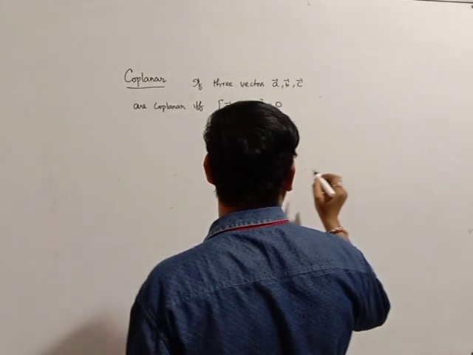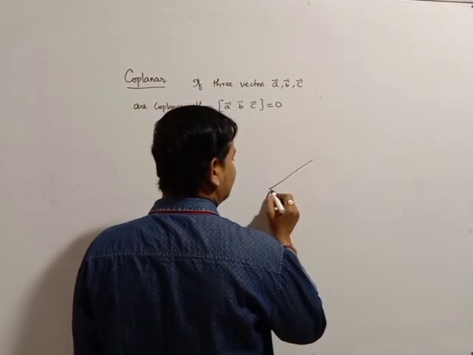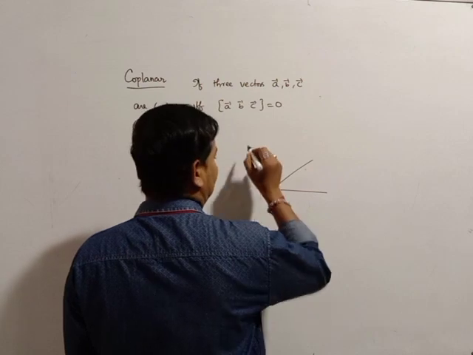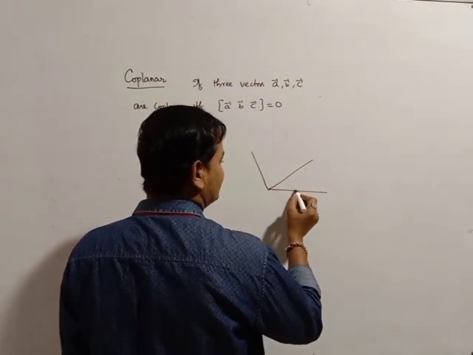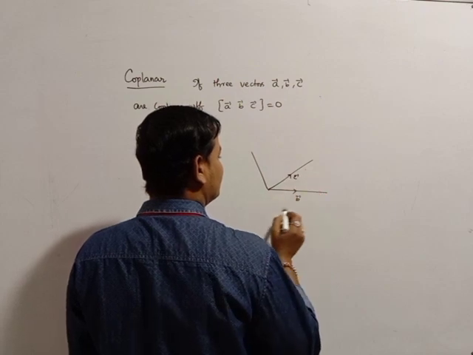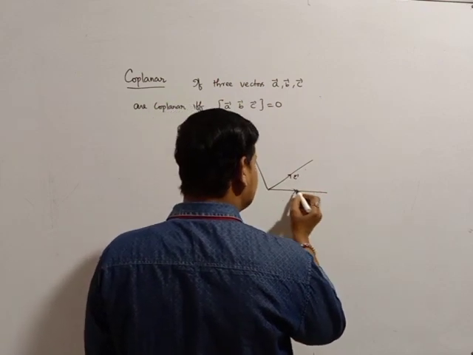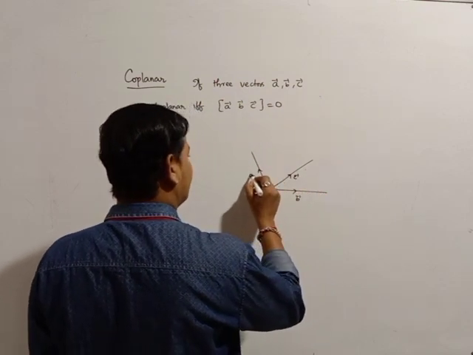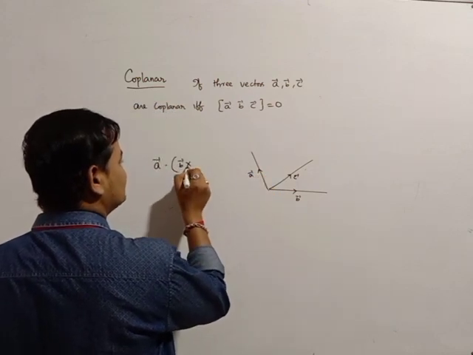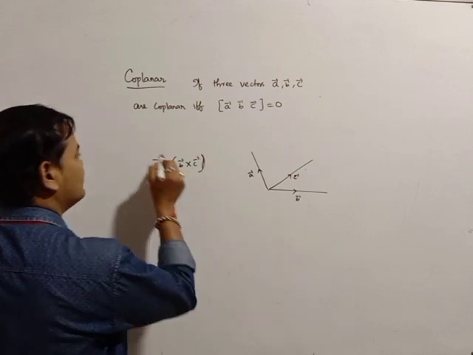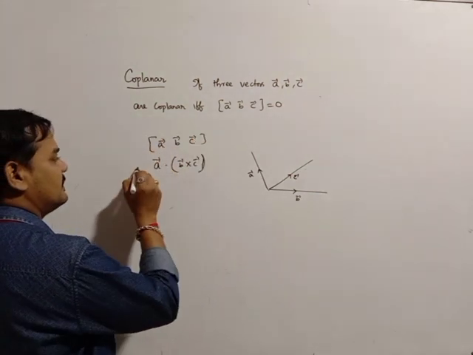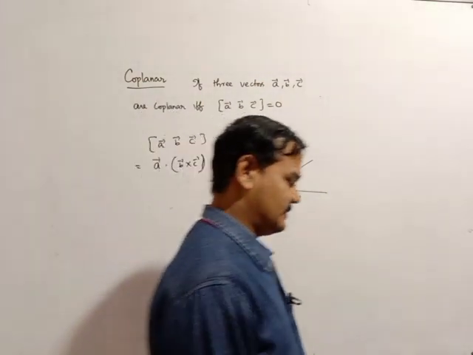This is the vector B bar and this is the vector C bar, and another vector is A bar. So these two vectors, and this is A bar. A bar dot B bar cross C bar is the box of A bar, B bar, C bar. This is A bar dot B bar cross C bar.